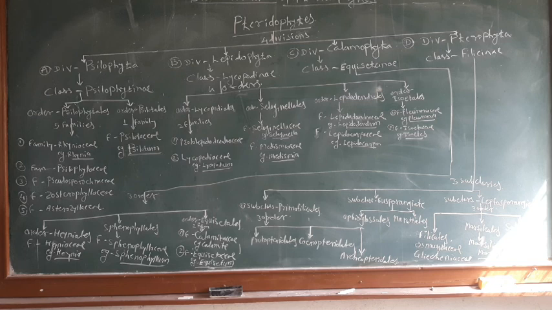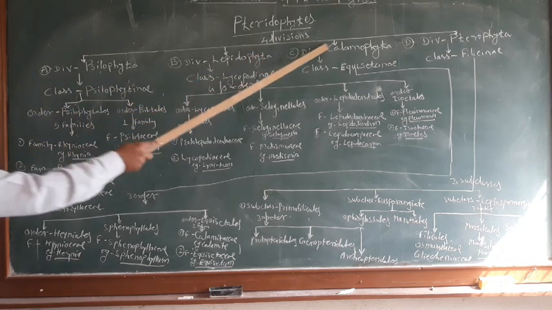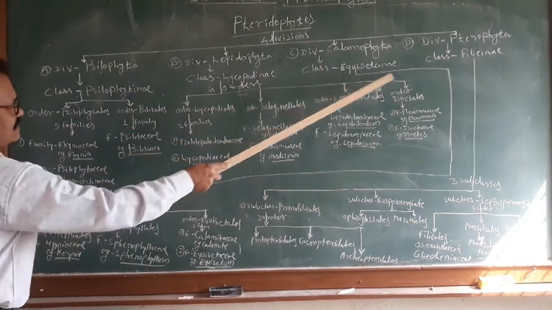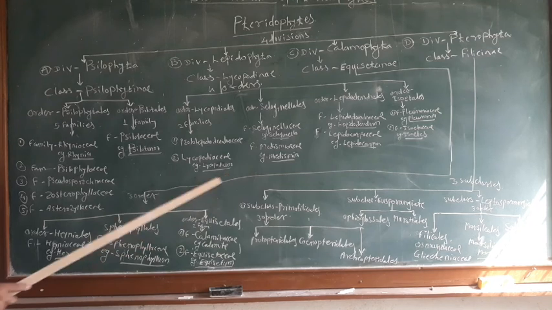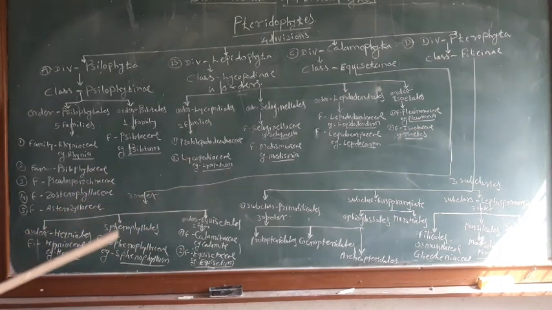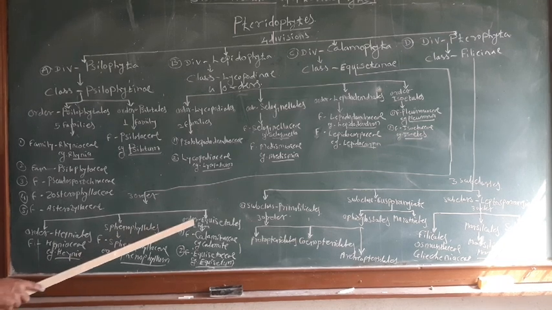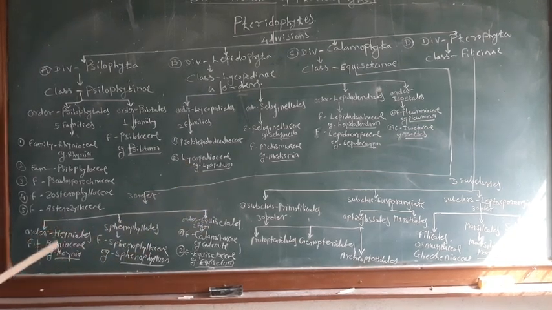Then the third division is the Calamophyta. It has the class Equisetinae, and this class can be divided into three orders: the order Hyeniales, Sphenophyllales, and the order Equisetales. The order Hyeniales includes the family Hyeniaceae and genus Hyenia.